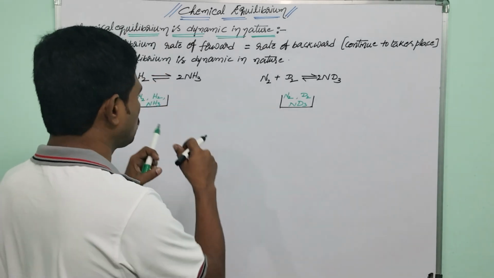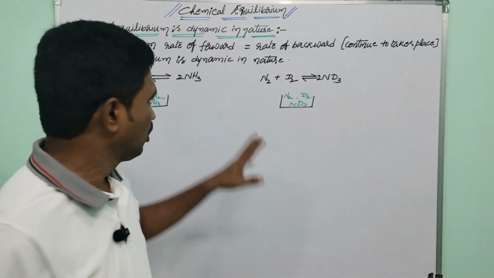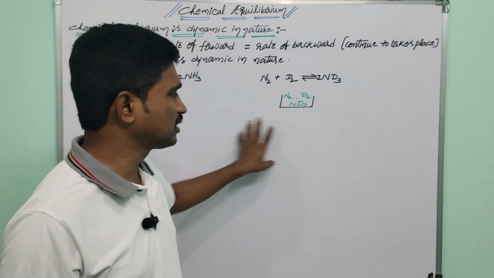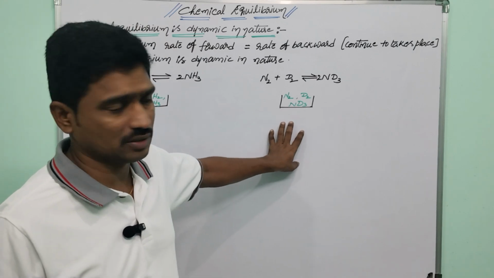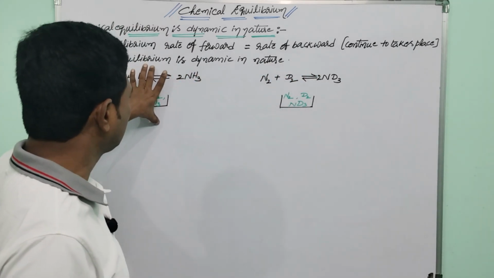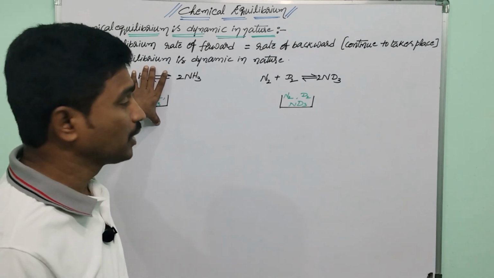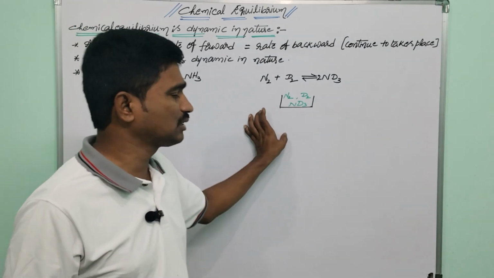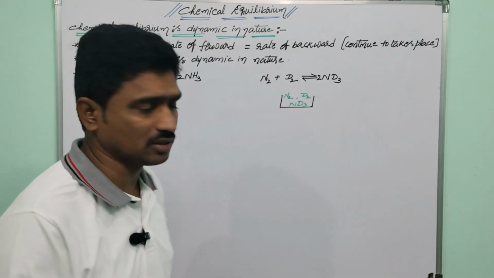If you mix these two, after some time both vessels reach equilibrium. It means both vessels contain equilibrium mixtures.